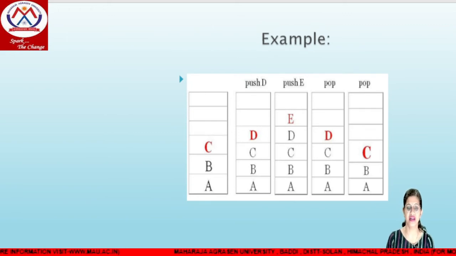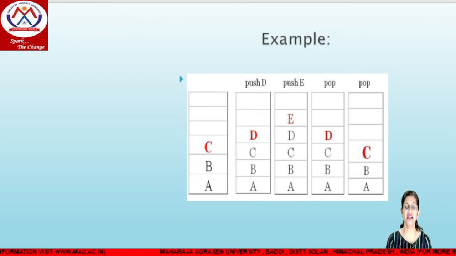Consider the example. Here A, B, C are the initial items that are already inserted into the stack. So the next operation is push D. Now what will happen? A is at index 0, B is at index 1, C is at index 2, and now top is at index 2, at variable C. Now we have to insert the item D. First of all, we will increment the top variable.